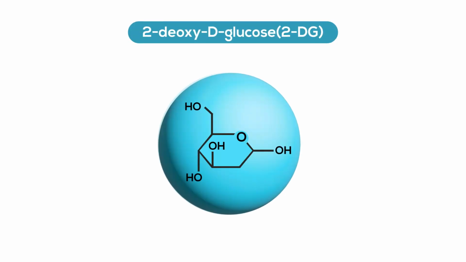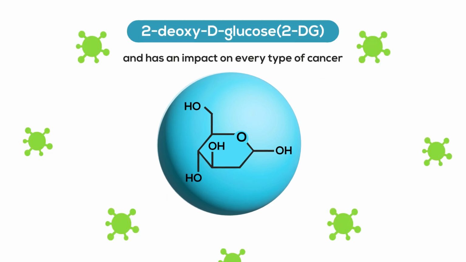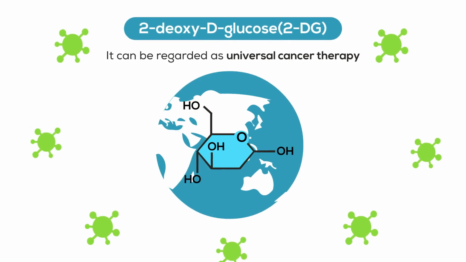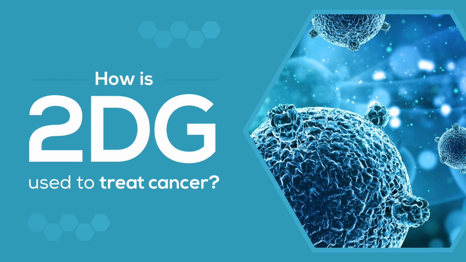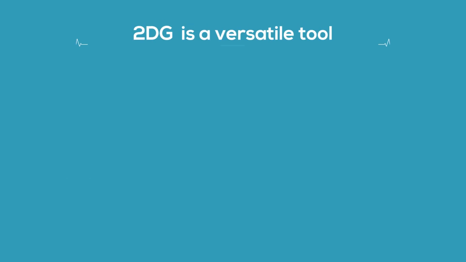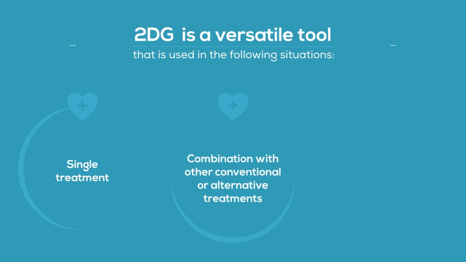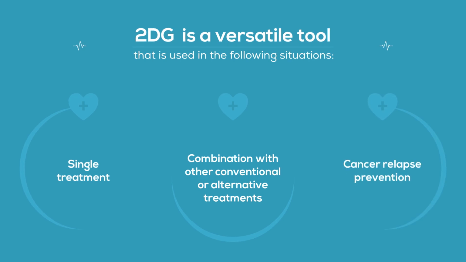2-deoxyglucose, 2DG, a sugar analog, enters every tumor cell and has an impact on every type of cancer. It can be regarded as universal cancer therapy. How is 2DG used to treat cancer? 2DG is a versatile tool that is used in the following situations: as a single treatment, in combination with other conventional or alternative treatments, and for cancer relapse prevention.